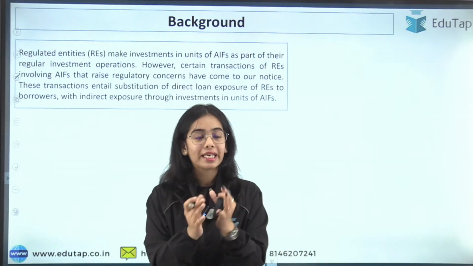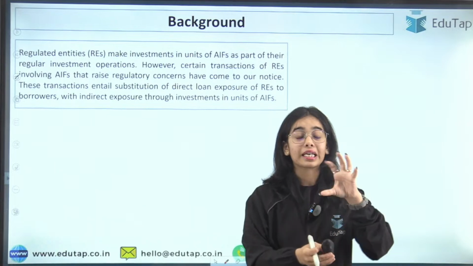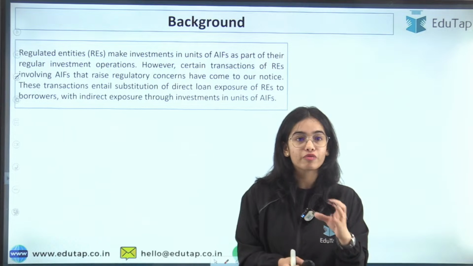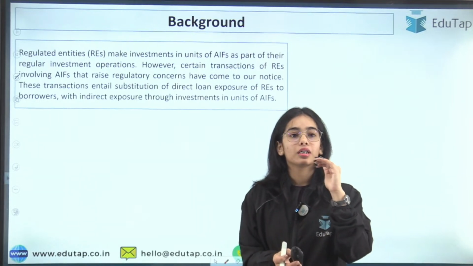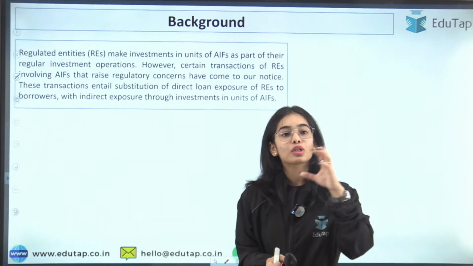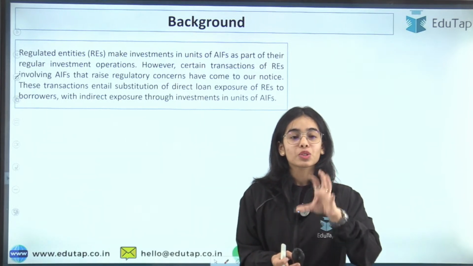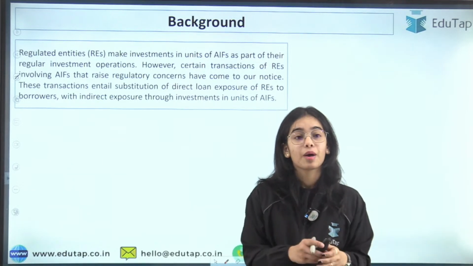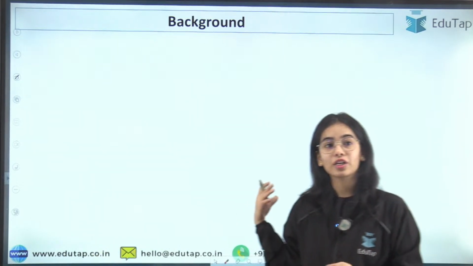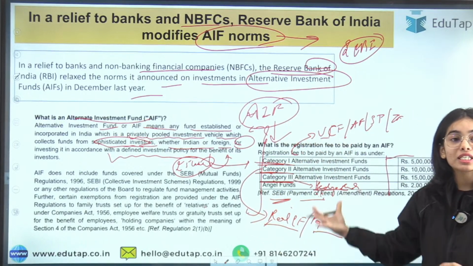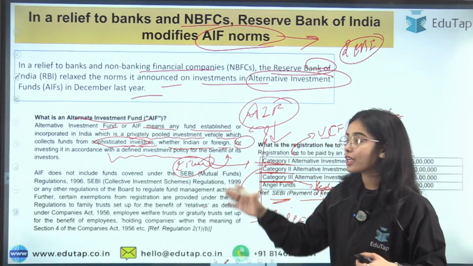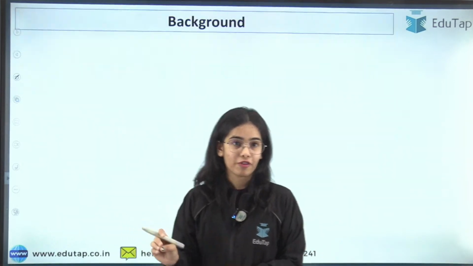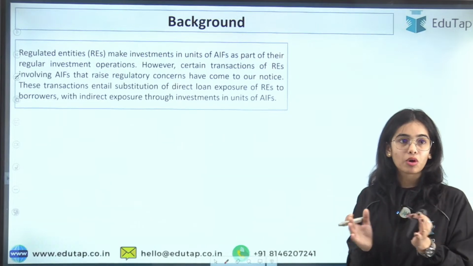It is pooled money, like mutual funds are also pooled money, but there are greater restrictions on mutual funds by SEBI, because retail investors, small investors with minimal knowledge, are also investing in mutual funds. That's why mutual funds have many restrictions on where they can invest. But alternative investment funds can invest in complex instruments, and only sophisticated investors are advised to invest in them. So this is the brief idea about alternative investment funds.